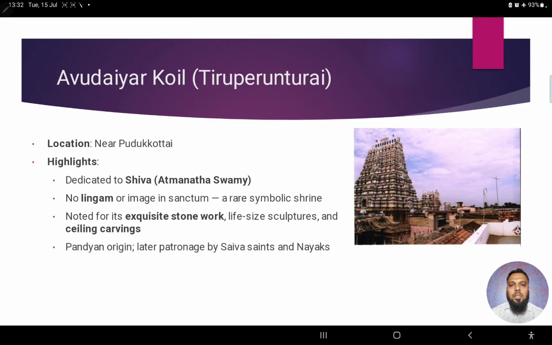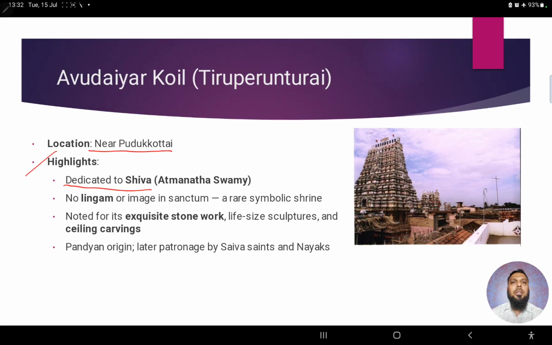Right? The next temple that we take as an example is the Avudaiyarkoil temple, which is present in Tirupperunthurai. Right? It's another place in Tamil Nadu, near Pudukkottai, a very popular place. What are the highlights of this temple?